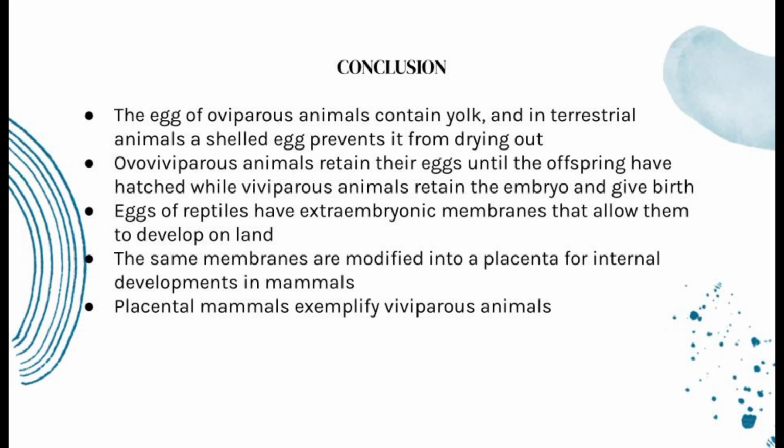Eggs of reptiles have extraembryonic membranes that allow them to develop on land. The same membranes are modified into a placenta for internal development in mammals. Placental mammals exemplify viviparous animals.